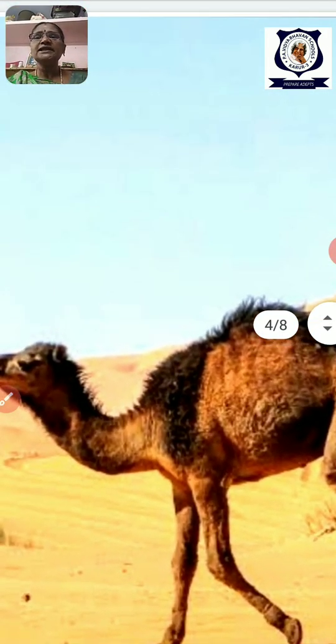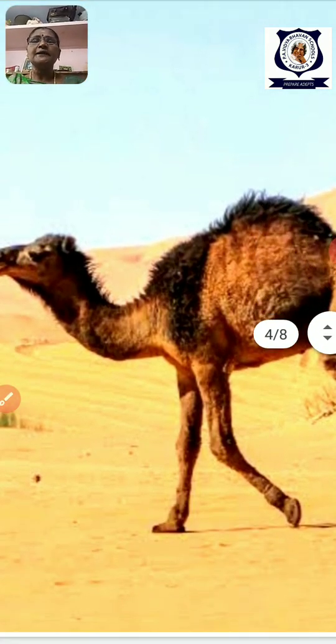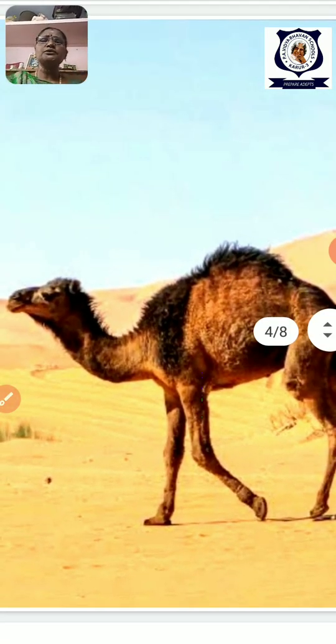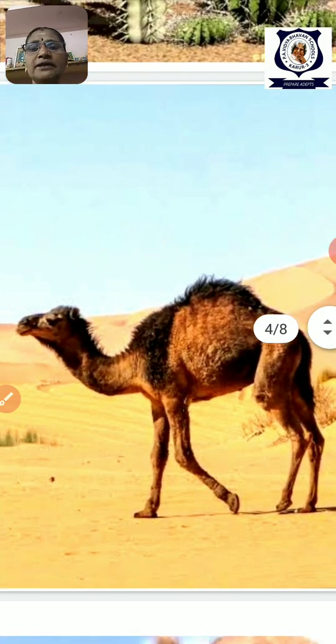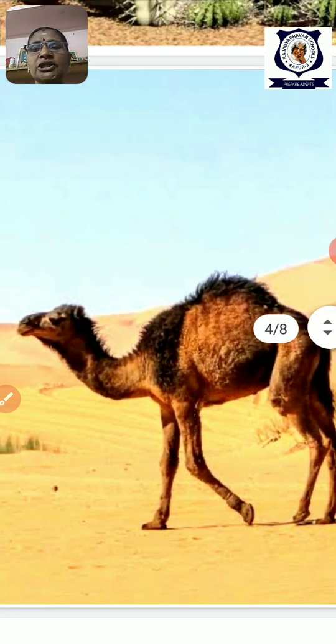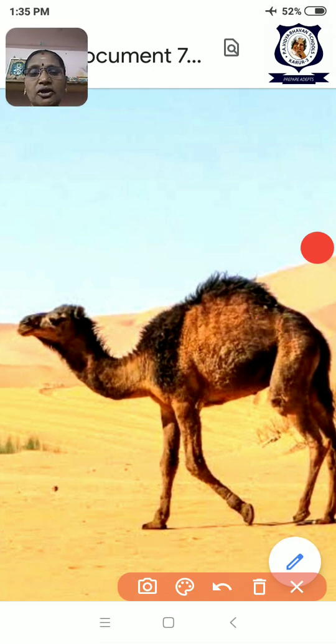Do you know, children, that it is called the ship of the desert? Why is it called the ship of the desert? Because it moves very smoothly like a ship moves on the surface of the water. What adaptations does it have for living in desert conditions? It has long legs. You see, it has long legs.